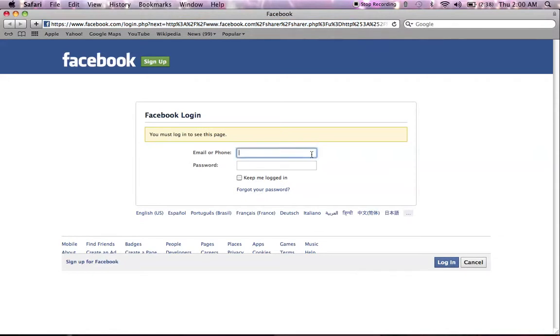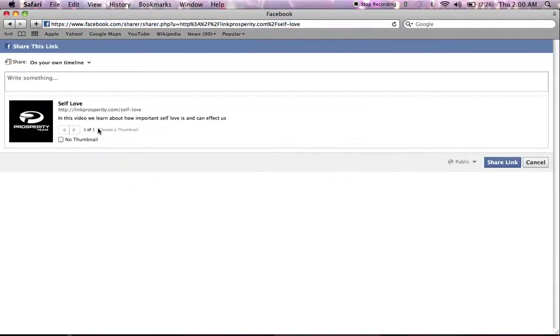We'll go ahead and put it on Facebook right here. Looks good, go ahead and log in. As soon as you click share this link on Facebook, it's going to pop up just like this. Here you just write what you're putting out there. Write a neat little line to catch people's attention and get them wondering what this is all about.